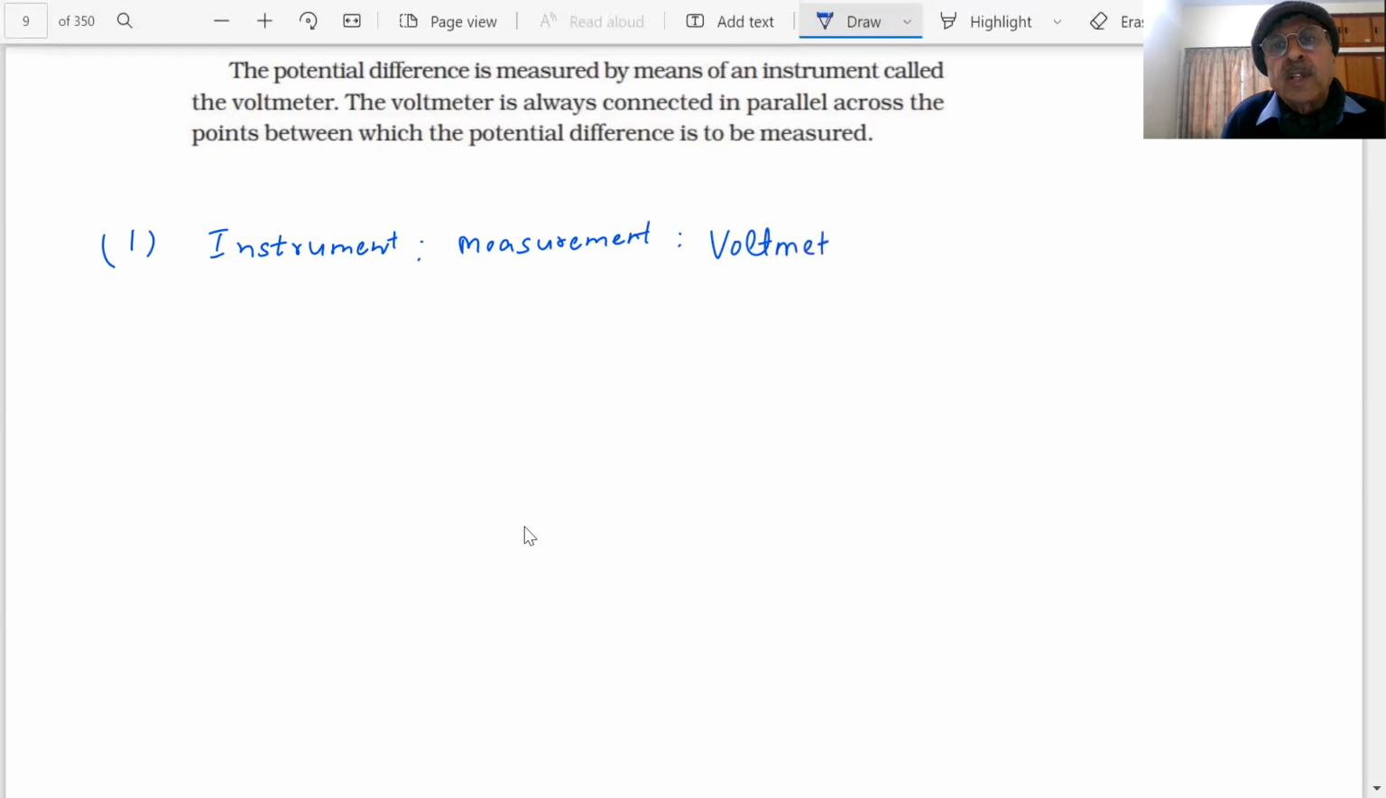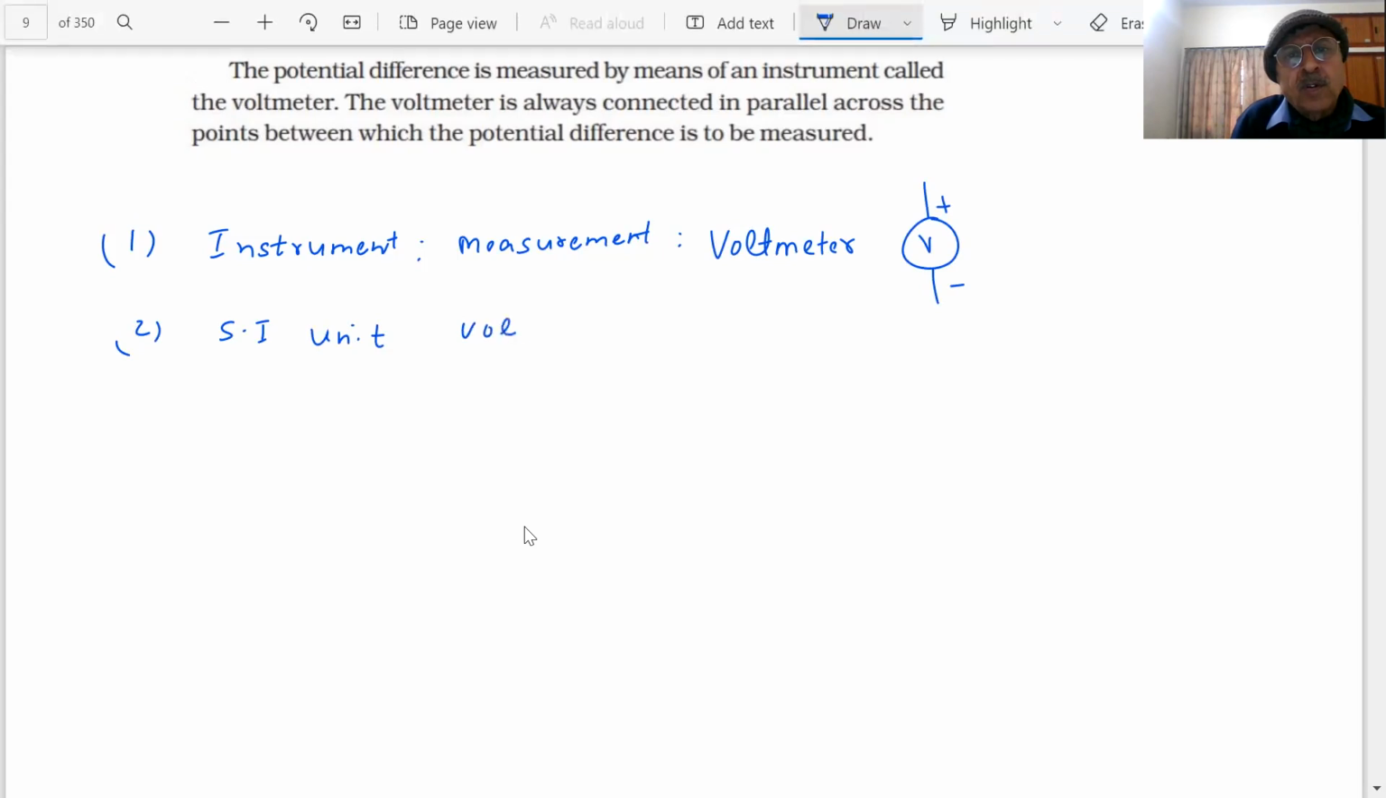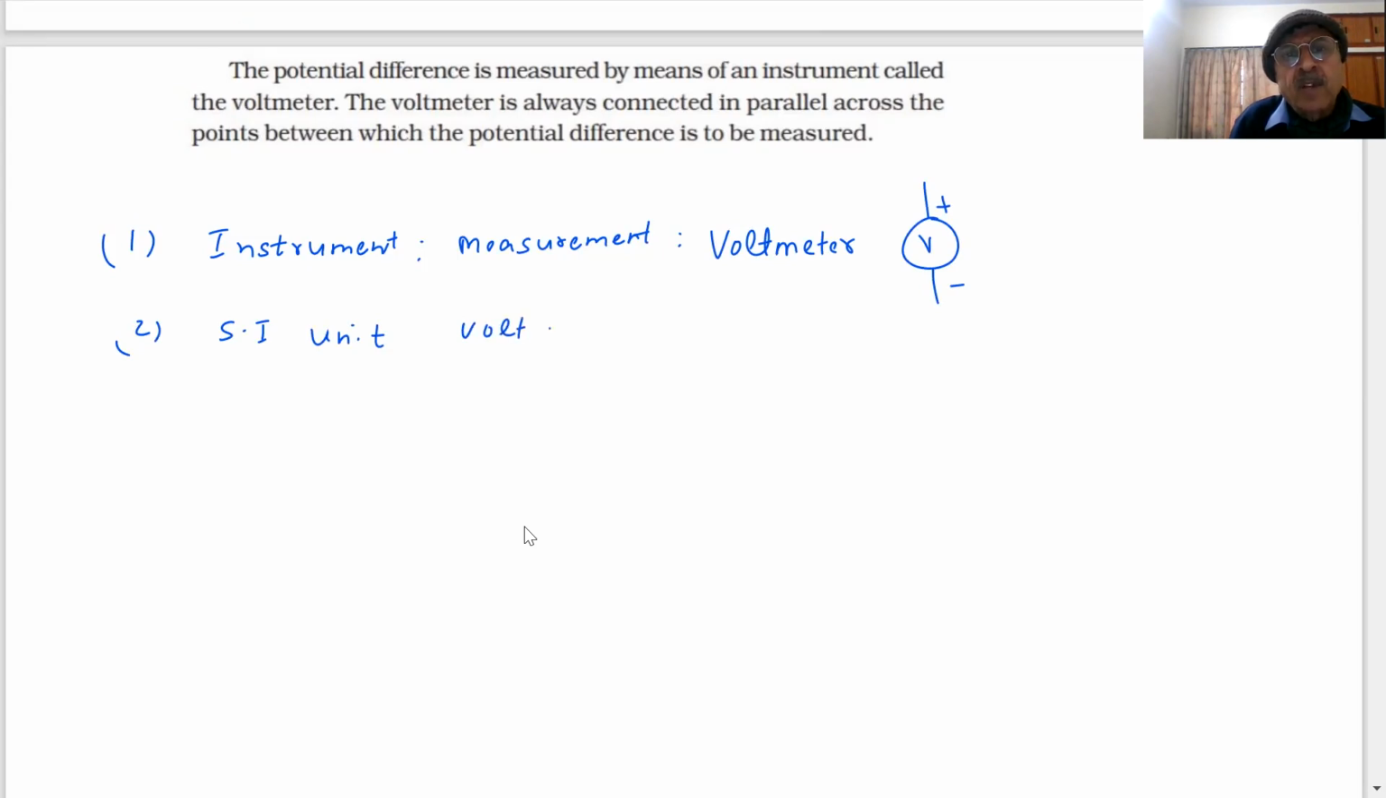Have you seen a voltmeter in the lab? Here I am representing the voltmeter like this, with 1 plus and 1 minus. There are two terminals. V is our voltmeter. It will give me the reading in volts. What are the SI units? The SI unit I told you is volts, which we represent by V.